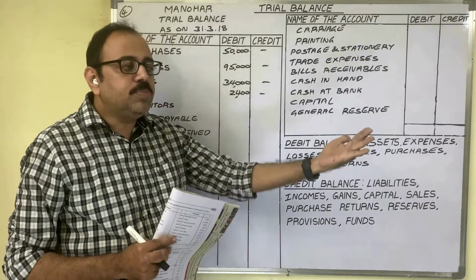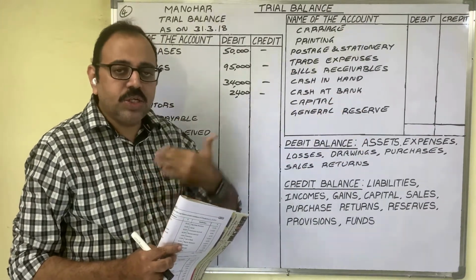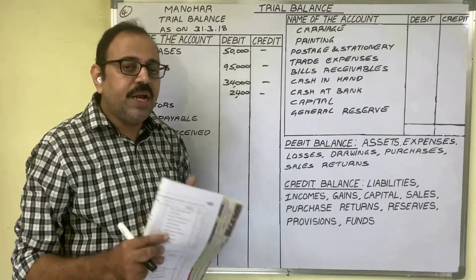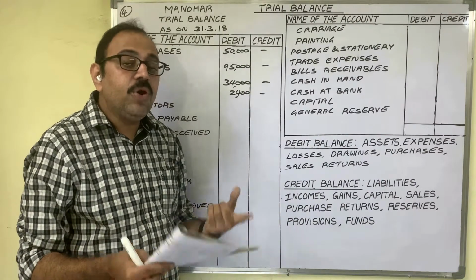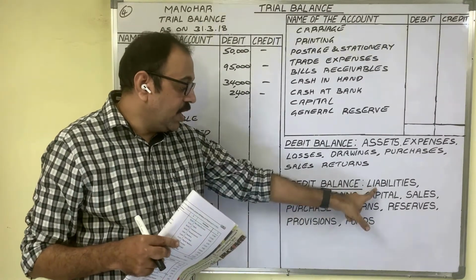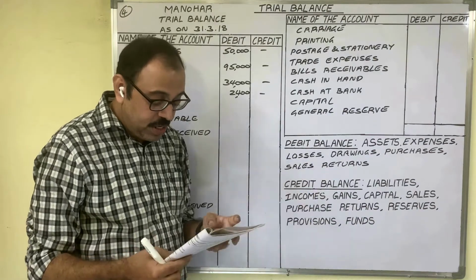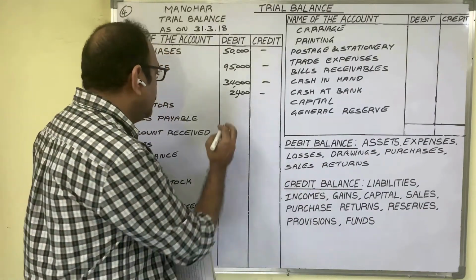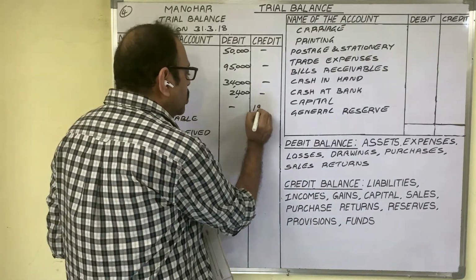Or any other person who lent money to us is known as creditor. So to creditor, firm is liable now. Therefore, to the firm it is a liability. Liability shows a credit balance. Therefore, in credit column we should write the amount 19,000 rupees.